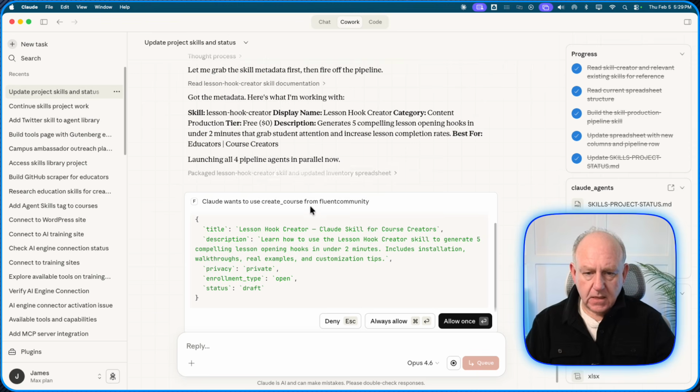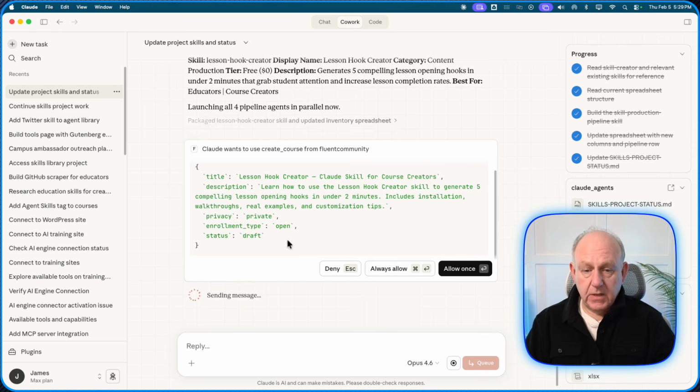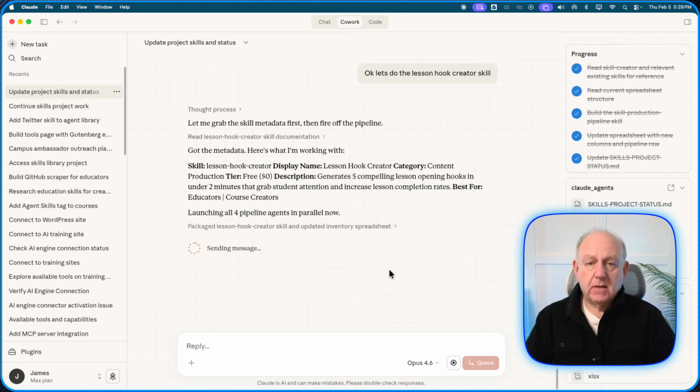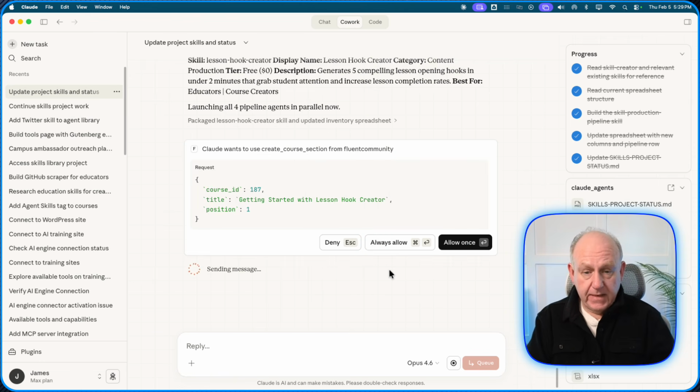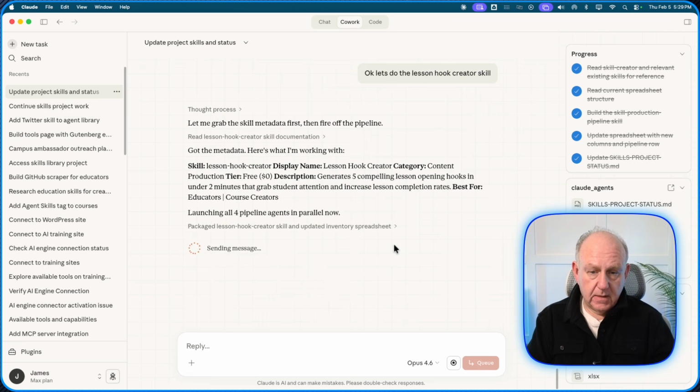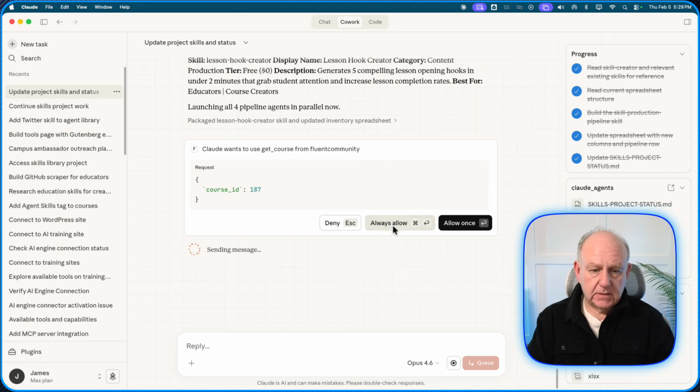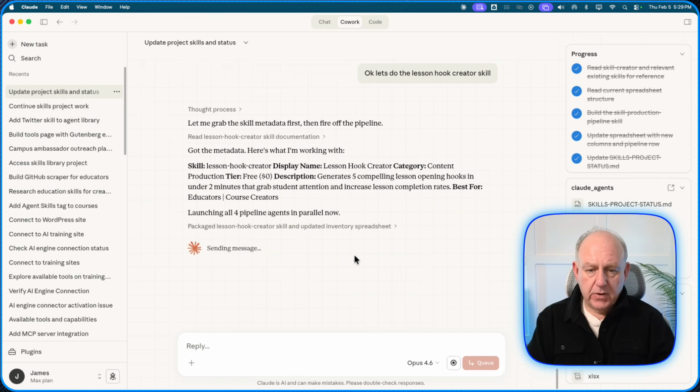And it's saying, look, Claude wants to write Fluent Community. I'm going to say yes, because one of the employees is going to go to my CRM and add some emails, get those done. Some of them are going to make some posts. Some of them are going to write some additional ones here. And hopefully we'll be able to create the courses and get that done properly.